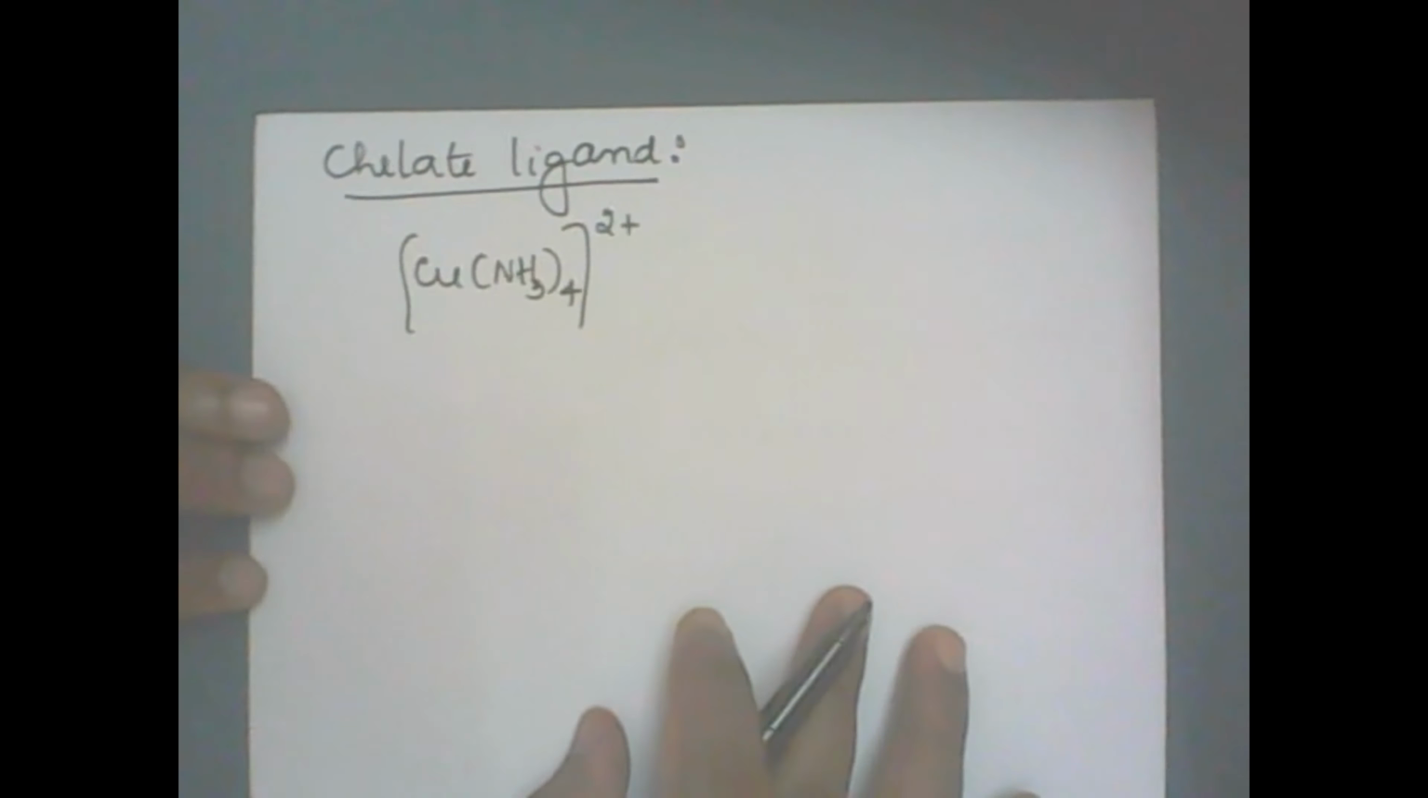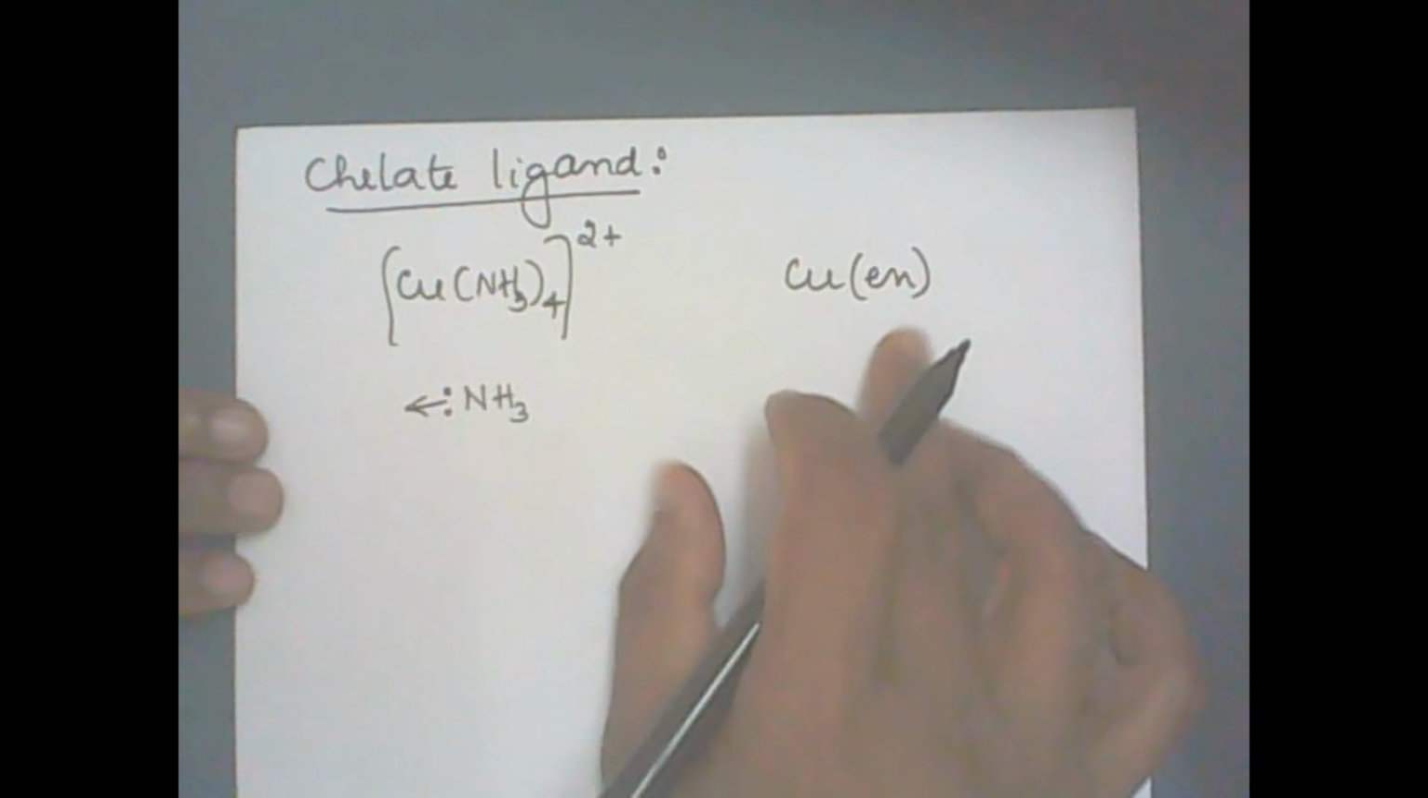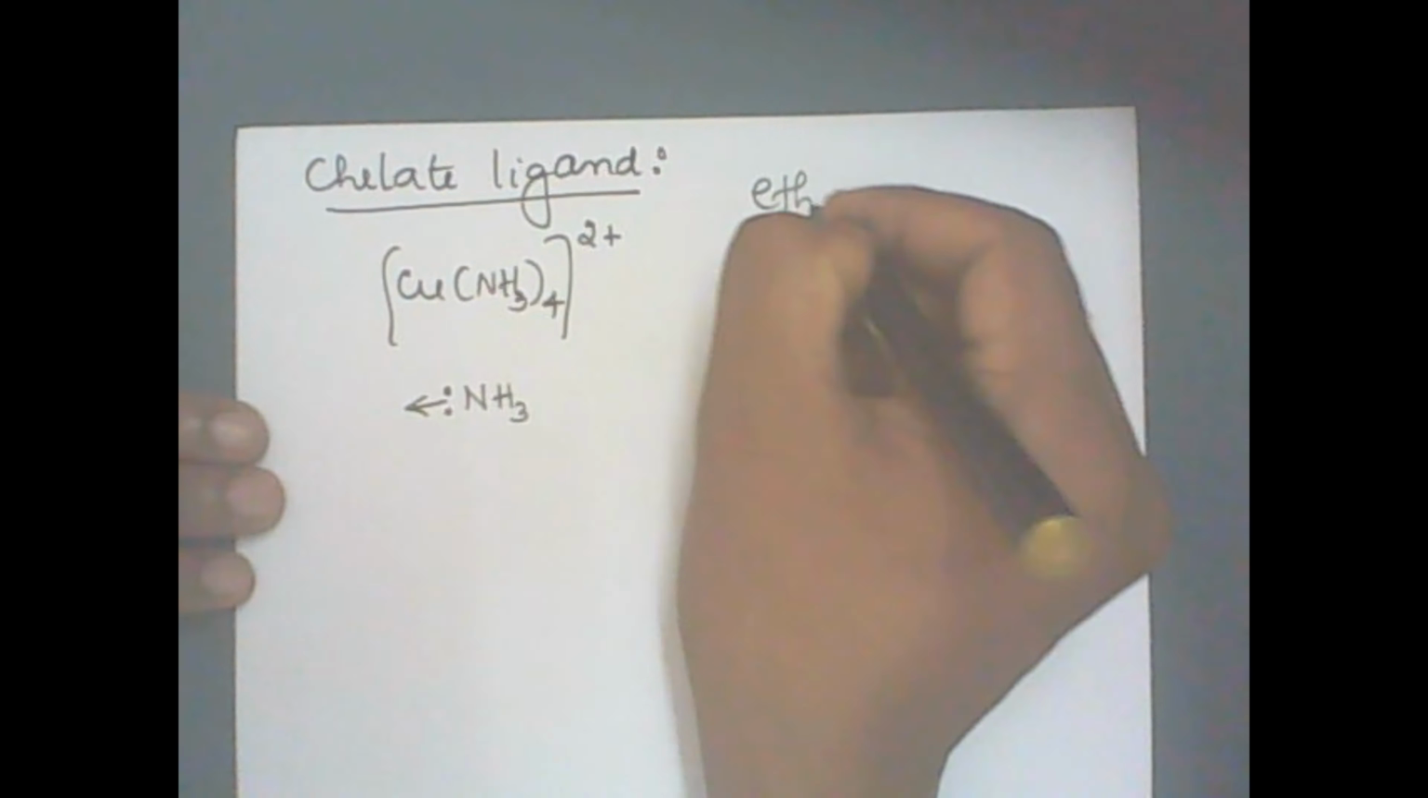I'll go for one more example. I'll write Cu with en. En is a didentate ligand. What does en stand for? Ethane-1,2-diamine. I'll require only two of them here, and the overall charge is the same, plus 2. So when I say didentate two times, there are four donor atoms.